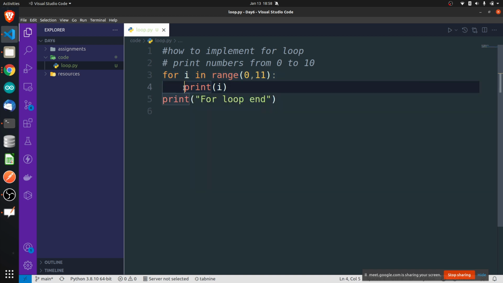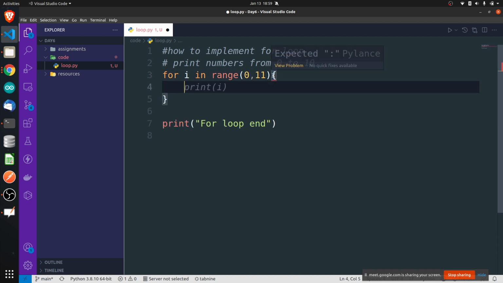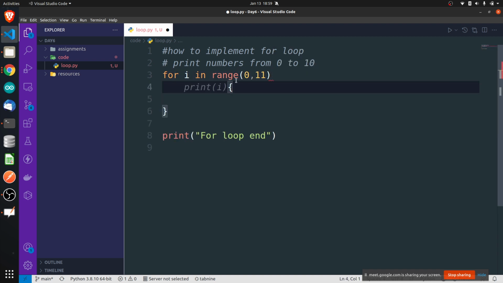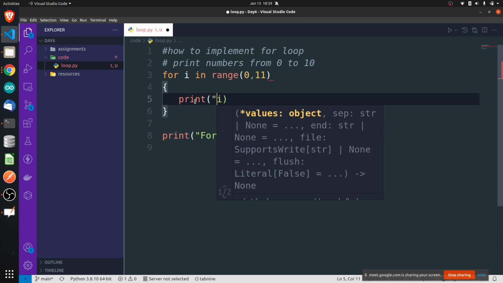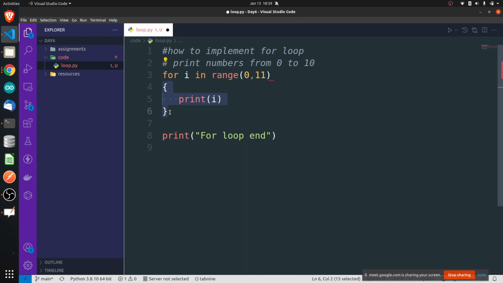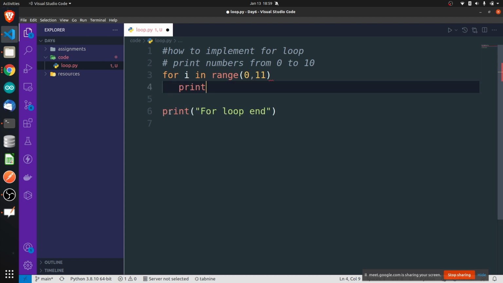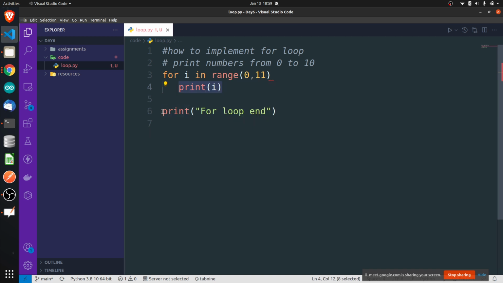In C or C++, you do something like this. If you want to put something inside the for loop, you will put these brackets. In C++ or Java or whichever language, if you want to write something inside if conditions or for loops, you will put it in brackets, and inside that bracket you write print I. Because we don't have curly brackets in Python, we use space to indicate that this is inside the for loop and this is outside the for loop.